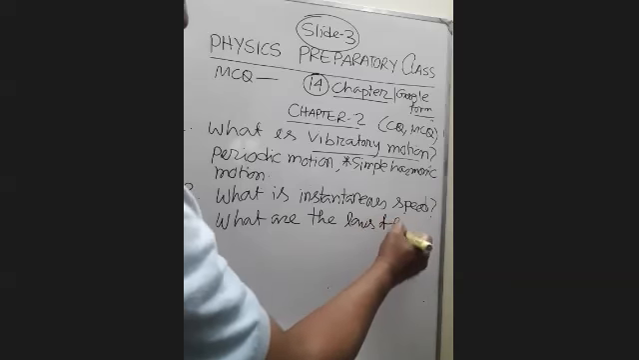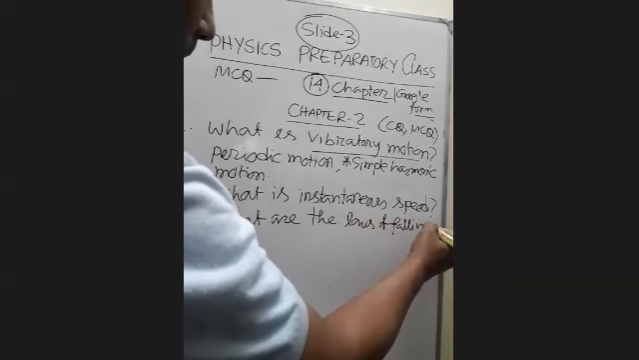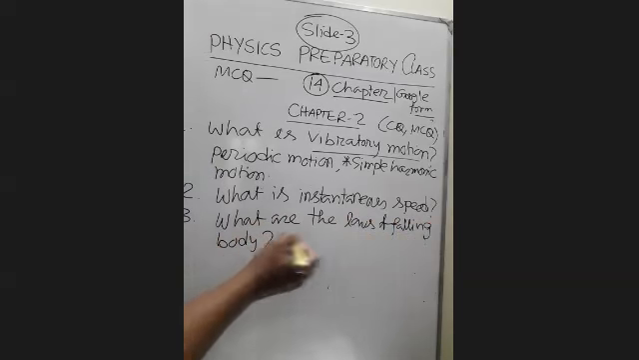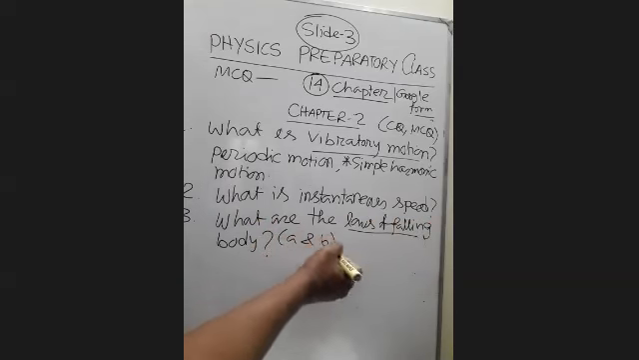Laws of falling bodies. Then A type question and B type question, they always make a question: what are the laws of falling bodies? A and B type. For A type, the first law is only for A type, and the following laws 2 and 3, they can make it a B type question. Then they ask for B type question.